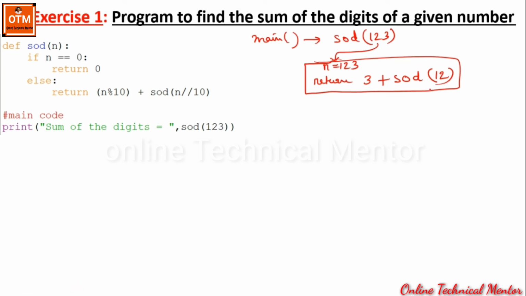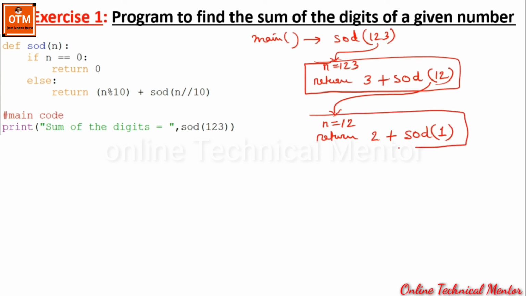Now within this function call, the same function is called recursively again. This time it is sending 12 to the next state. That means in the next state the value of n will be 12. Here also n is not equal to 0, so again it will return n mod 10, that is 12 mod 10, which is 2, plus again there is a recursive call SOD with n/10, that means 12/10. When 12 is divided by 10, the quotient is 1. So from this state the SOD function is called recursively again.